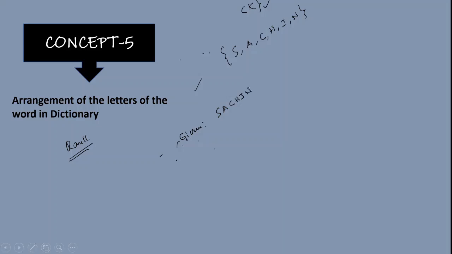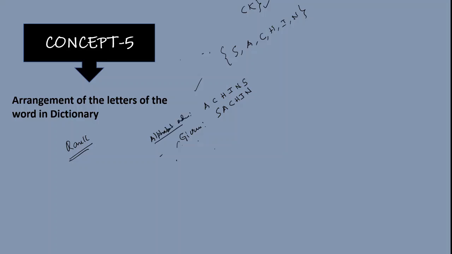So first what to do? Write alphabet order. A, B, C, D, E, F, G, H, I, J, K, L, M, N, O, P, Q, R, S. So this is alphabet pattern.